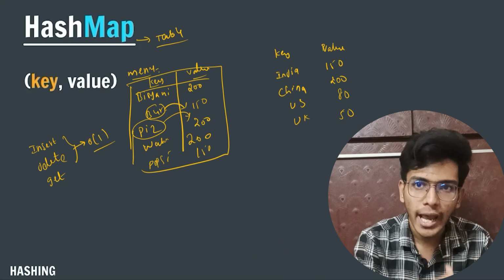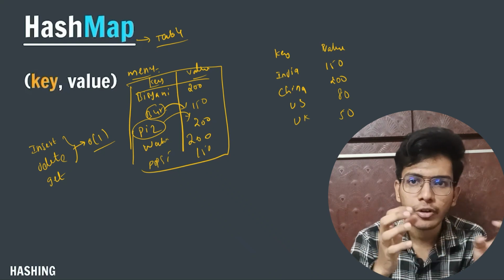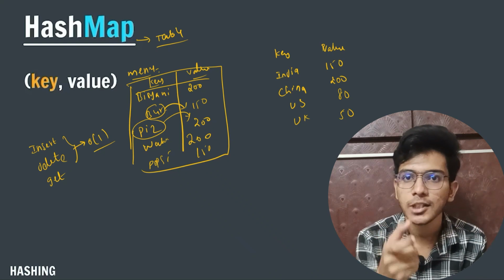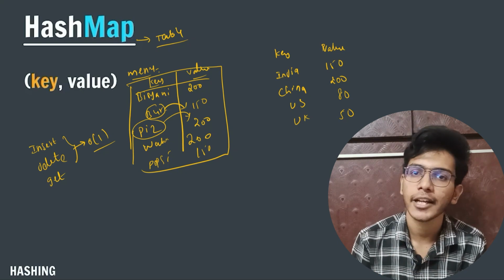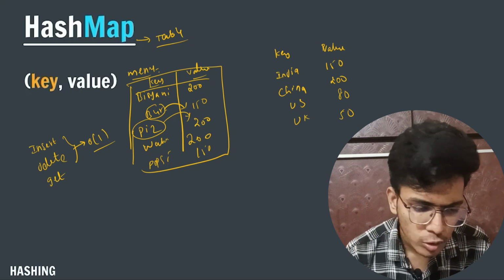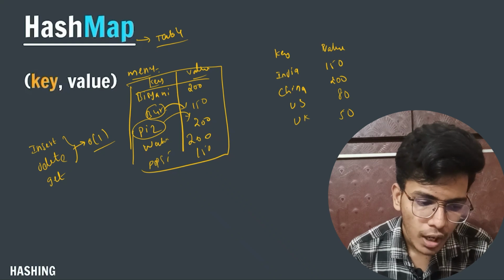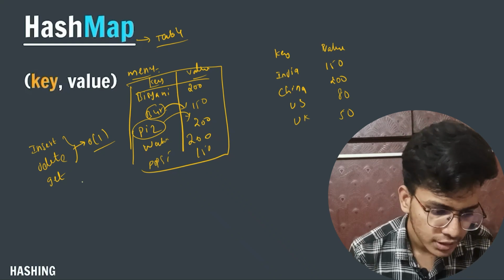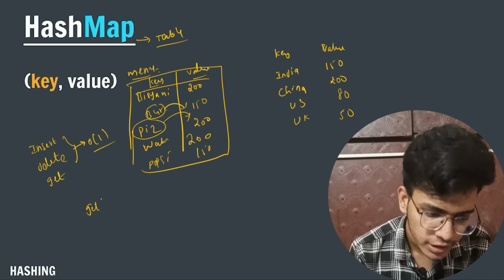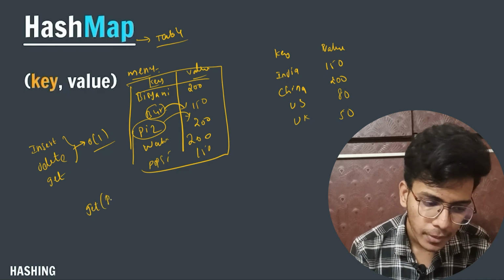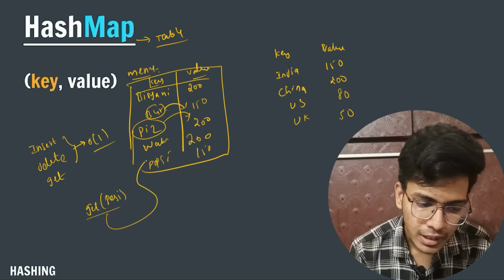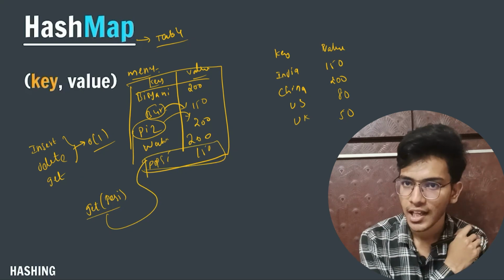But when it comes to a hash map, all you have to do is pass the key of the item you want, and you will get that item. Let's say I want to get an item called Pepsi. I will use the get function, pass Pepsi, and it will give me this item directly.